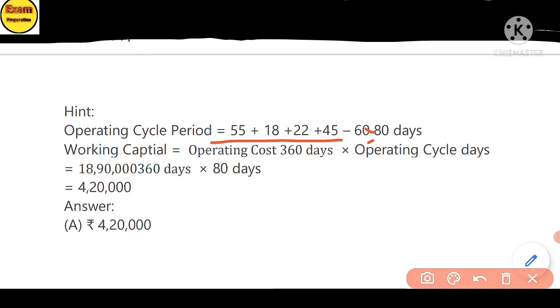You get the operating cycle days. And working capital is equal to operating cost divided by 360 days, multiplied by operating cycle days, 18,90,000 divided by 360, multiplied by the operating cycle days. You will get the answer, option A, 4,20,000.